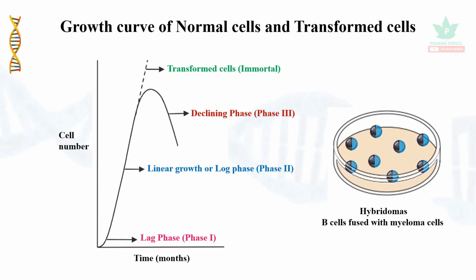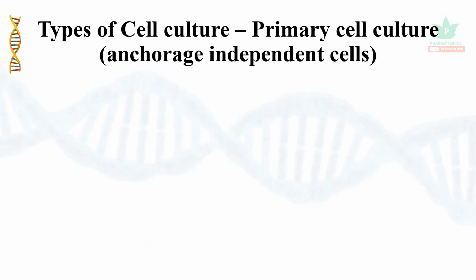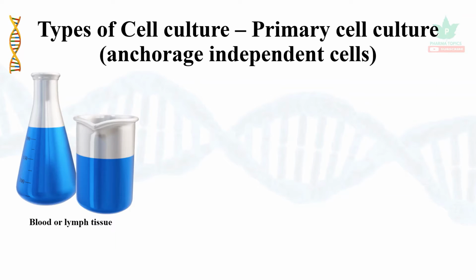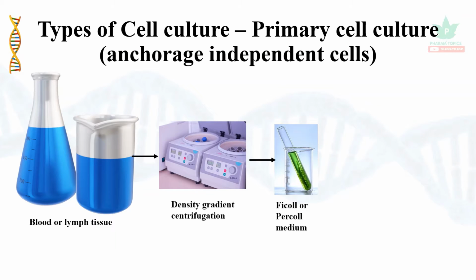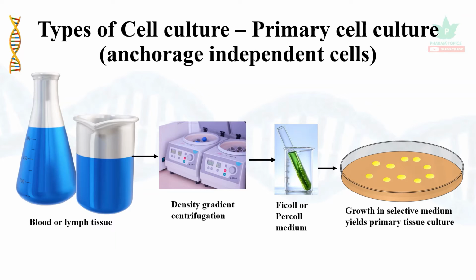So hybridoma cells are immortal cells which are fused with the B cells, which is obtained by hybridoma technology using a HAT medium. Let us see the type of cell cultures. One is primary cell culture for anchorage independent cells. So the blood or lymphoid tissue is taken. Then by density gradient centrifugation, they use a medium called Ficoll or Percoll medium, and the growth occurs in the selective medium, which yields the primary tissue culture.